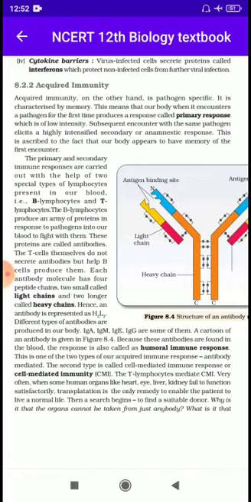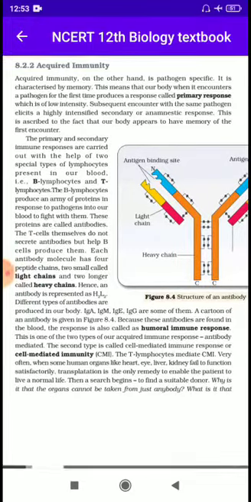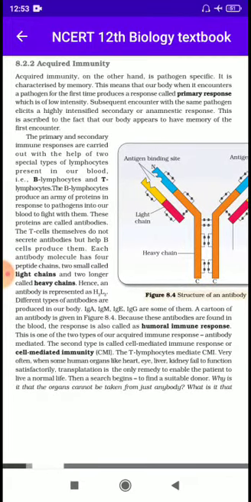This means that our body, when it encounters a pathogen for the first time, produces a response called primary response, which is of low intensity. Subsequent encounter with the same pathogen elicits a highly intensified secondary or anamnestic response. This is ascribed to the fact that our body appears to have memory of the first encounter.